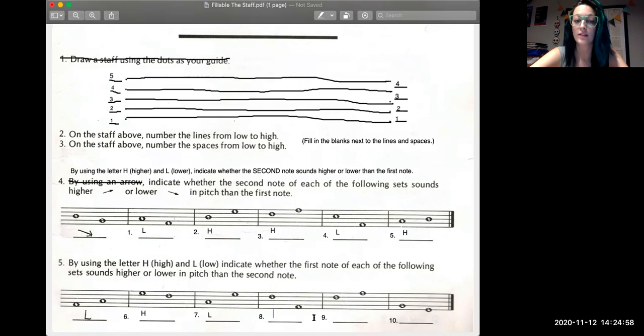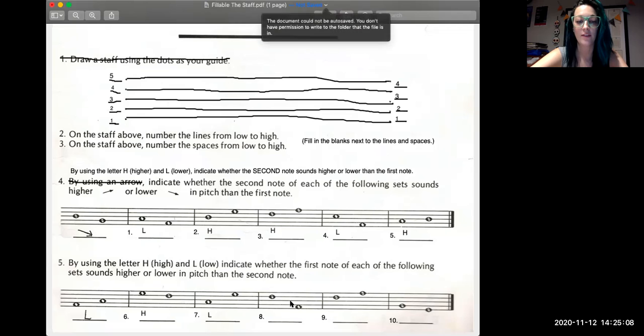Then if you move on to number 8, you're going to see that the first note is on line number 4, and the second note is on space number 1. That means if you're looking at it, the first note looks like it's higher than the second note, and so it's also going to sound higher than the second note. So we're going to put an H for number 8.